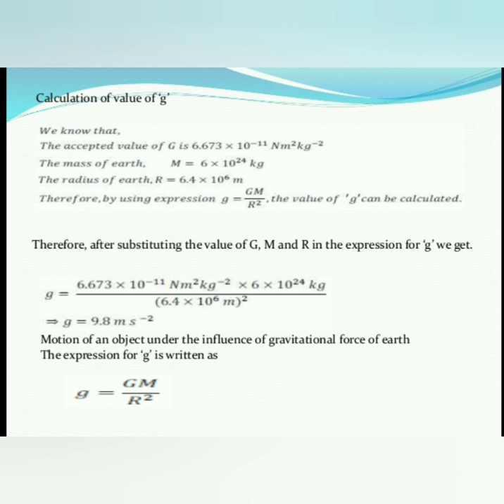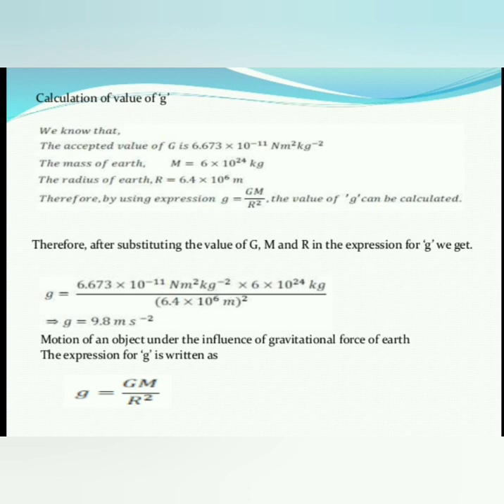And what about the mass of the earth? The mass of the earth M is equal to 6 times 10 to the power of 24 kg. The radius of the earth R is equal to 6.4 times 10 to the power of 6 meter. So here the radius is measured in meters. Therefore, by using the expression small g is equal to GM divided by R square, the value of g can be calculated. Let's see how we can get the value of small g.